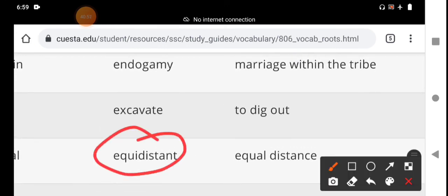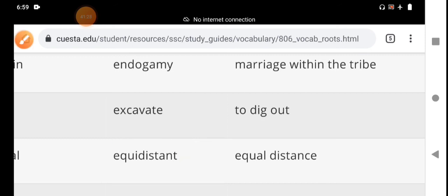Equidistant means equal distance, equally distant, a location equally distant from two major cities. Other words derived from the root equi are equation, equivalent, equilateral.